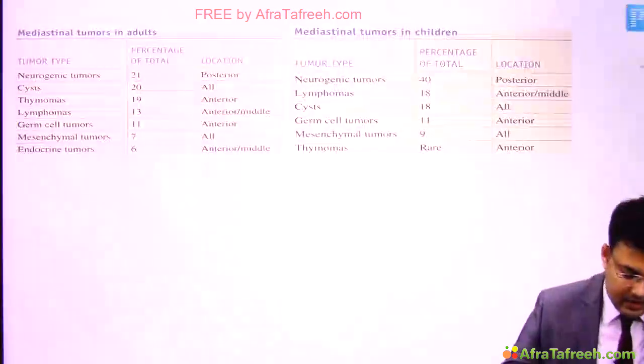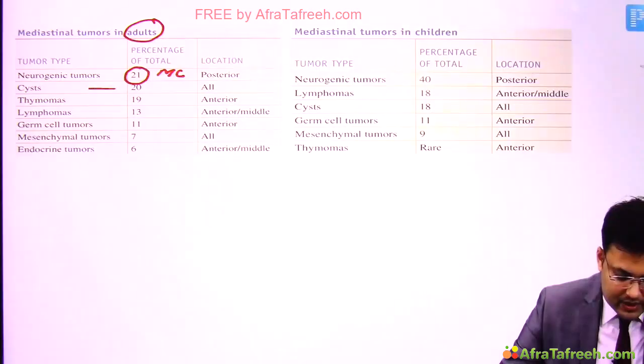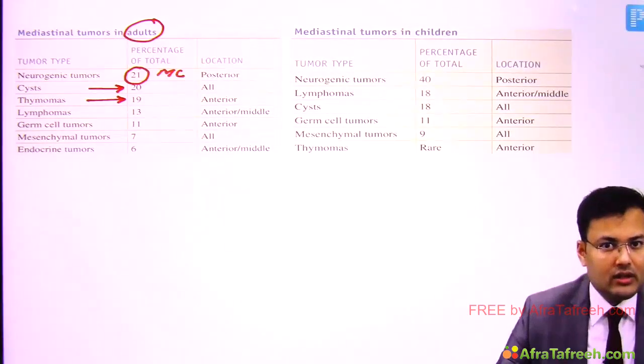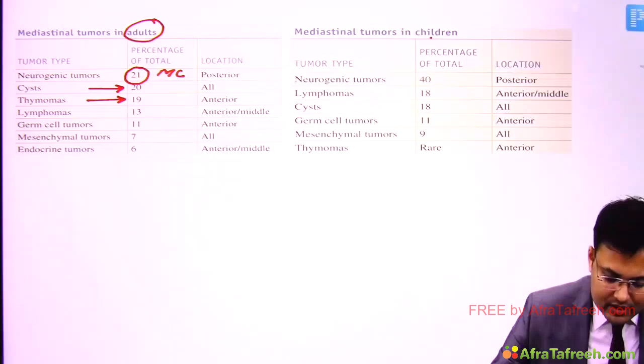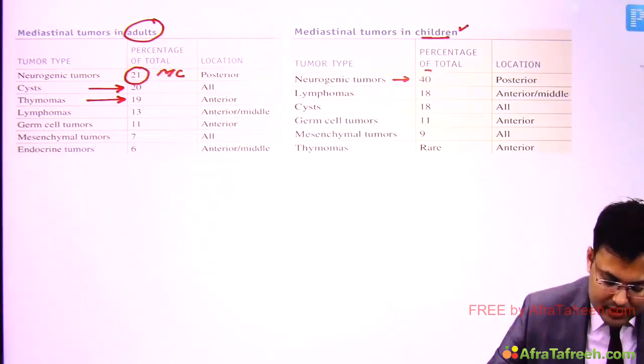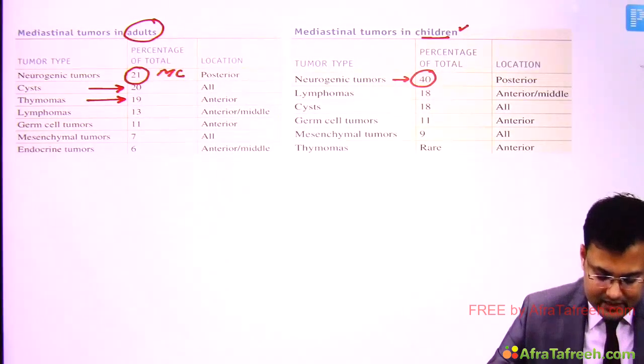So see the list. Mediastinal tumors in adults first. Here you can see the percentage of neurogenic tumor, 21%, it's most common. On second number, cyst is there, and thymoma is on third number. So in adults, thymoma is on third number. And if you see children, what is the most common mediastinal mass? Can you see? Neurogenic tumor, and see the relative percentage, 40. Second is lymphoma, and third is cyst.